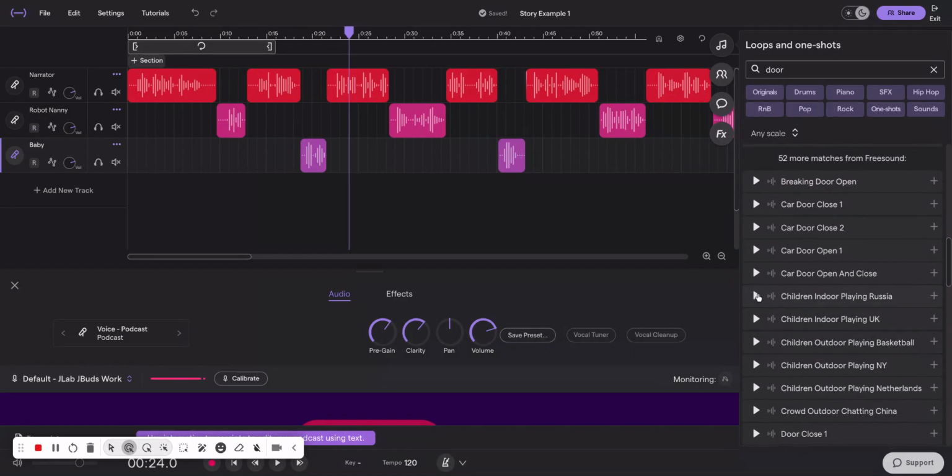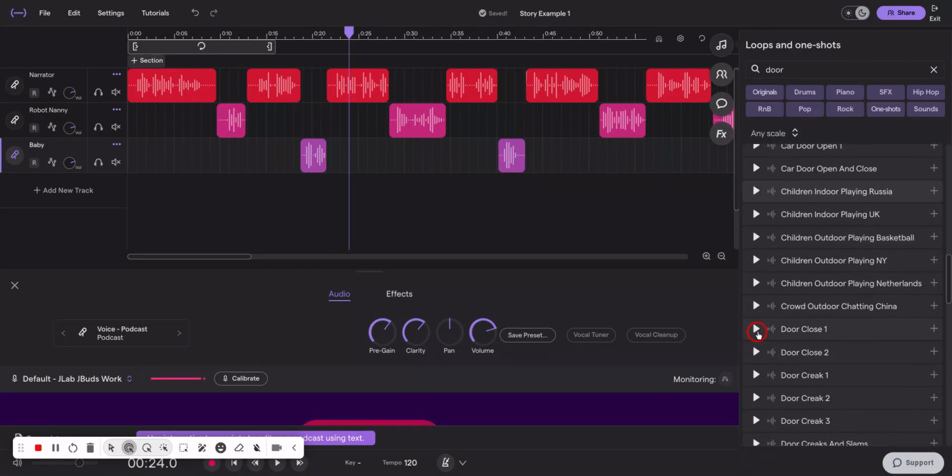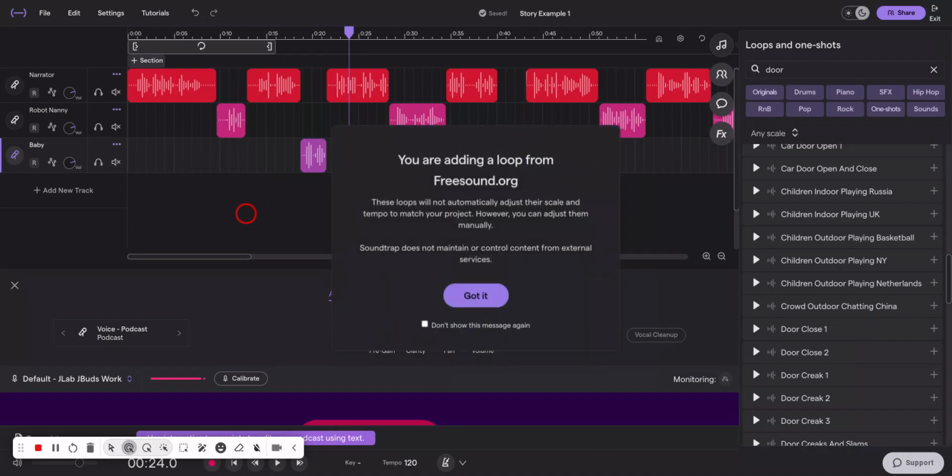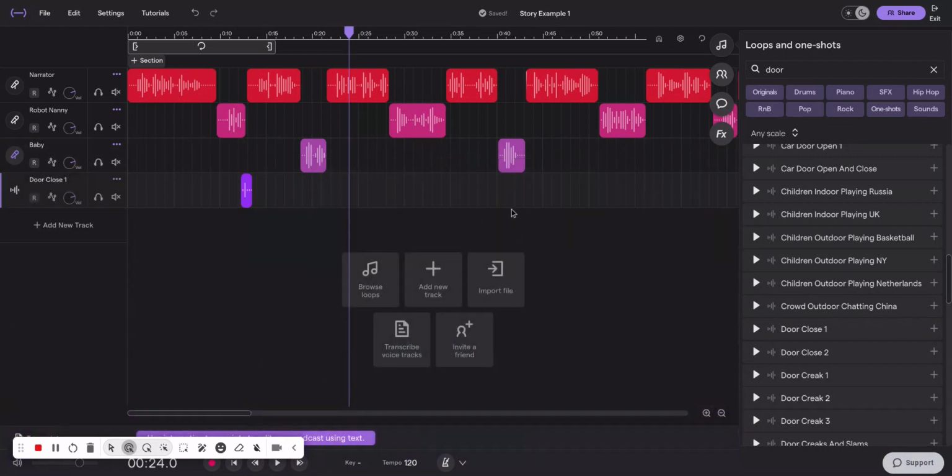So for example, we could have children indoor playing. We could have a door closing. Click on it to preview it and drag and drop it into the track where you want to add it. Then this can be added in and you can move it to where you want your sound effect.